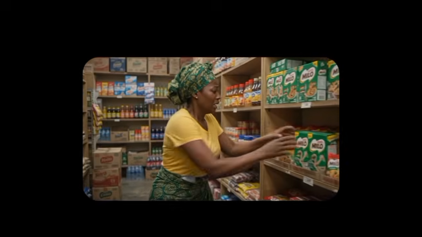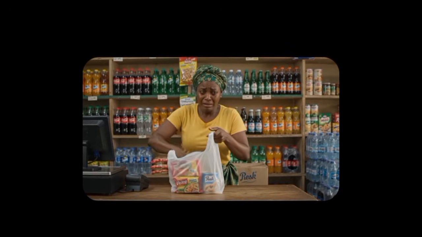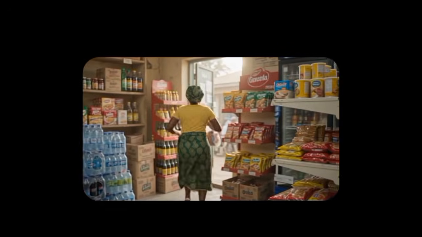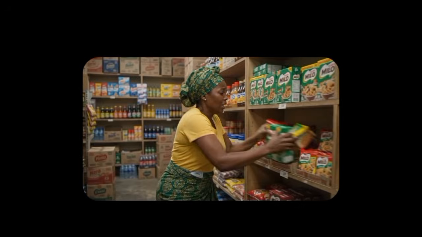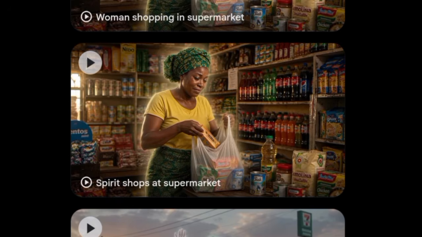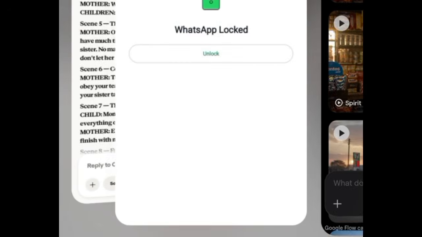So I regenerated that particular scene so as to have exactly what I wanted. Now let's proceed to copy the next prompt to continue generating.